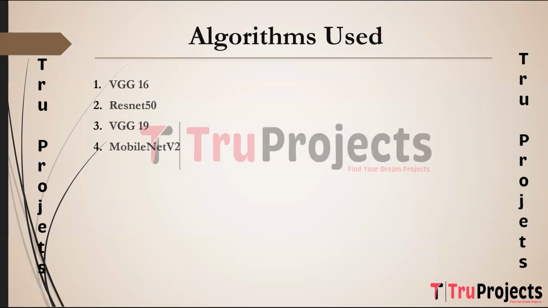The next algorithm is MobileNetV2. It is a lightweight CNN architecture designed for mobile and embedded applications. It is known for its efficiency and small model size, making it suitable for devices with limited computational resources. It is incorporated in this project to assess its efficiency in monkeypox diagnosis. Its small model size allows for faster inference, making it suitable for resource-constrained environments, such as the project's potential use in regions with limited healthcare access.